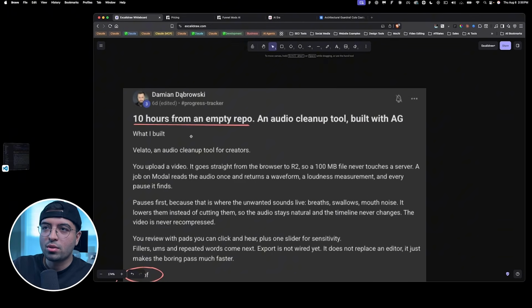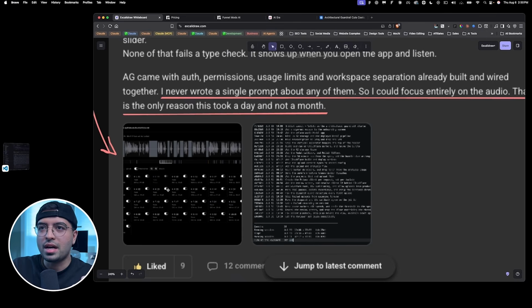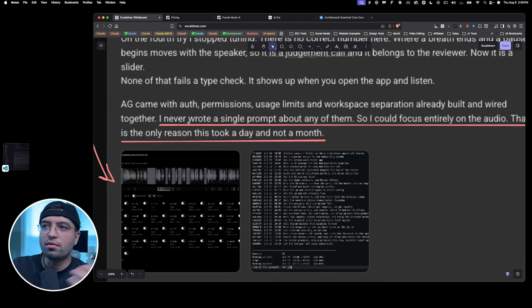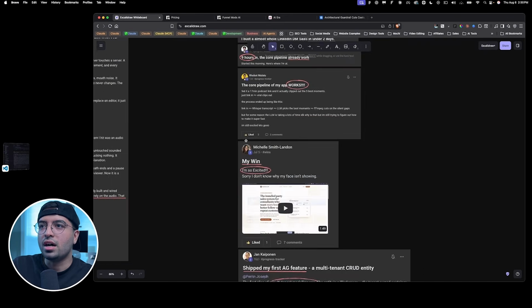Here's Damien. In 10 hours from an empty repository. And he also adds proof, which is the screenshots to his app. And he shows it down below here. He says he never wrote a single prompt because the architectural guardrail comes with all of the stuff pre-built into it. So he says he could focus and put all his attention into the main features of his app instead, which is the audio. And that's the only reason why this took a day, not a month.